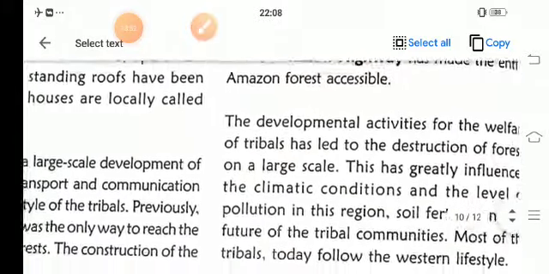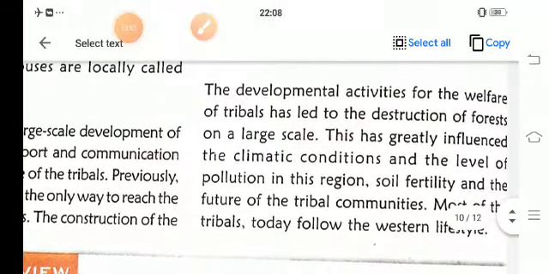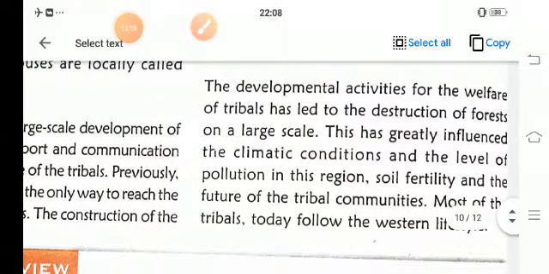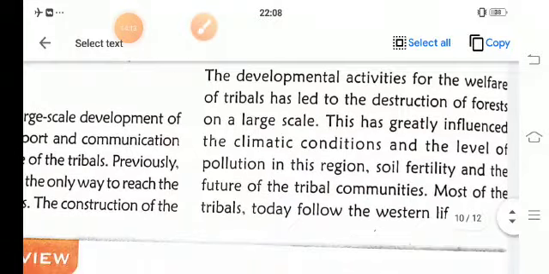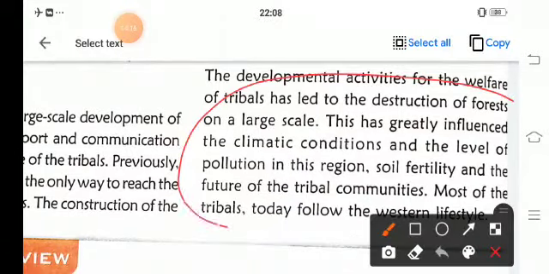The development activities for the welfare of the tribals have led to the destruction of the forest on a large scale, and this has greatly influenced the climatic conditions. Development activities are there, but there is also destruction of the forest, and this is affecting our climatic conditions.